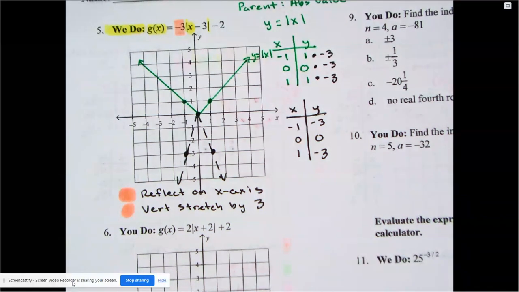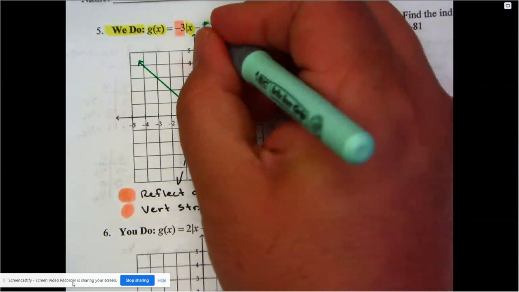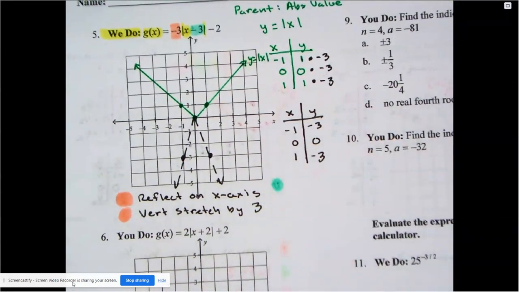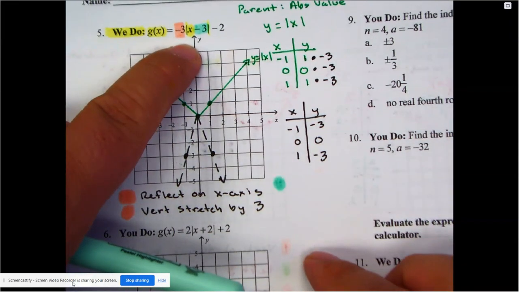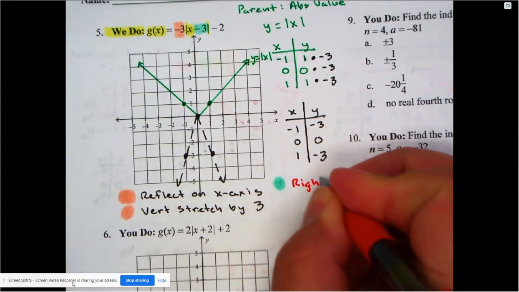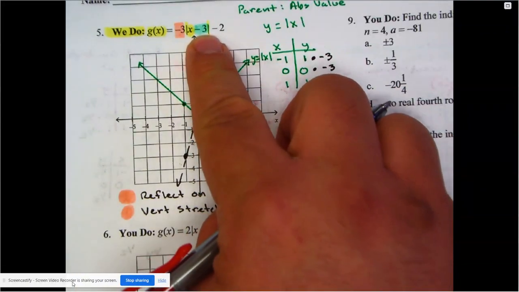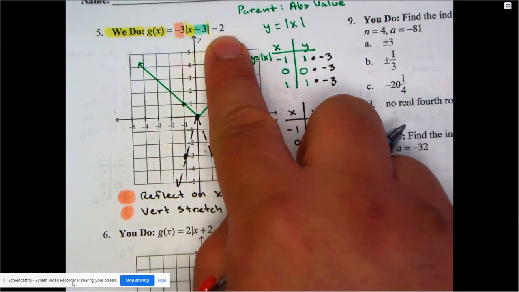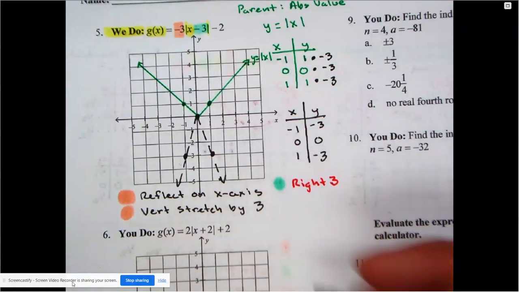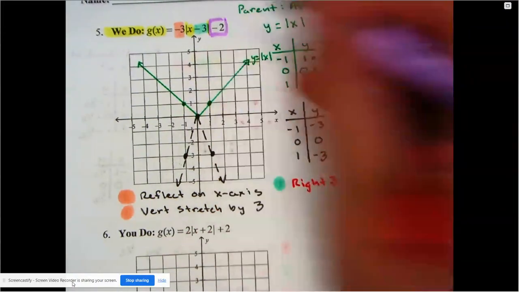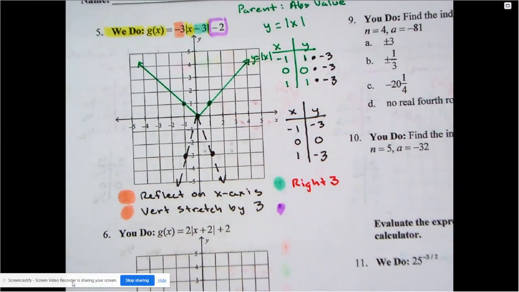So now let's see what other numbers they threw at us. I see a negative 3, and I know I'm kind of low on space here. I can make it fit here. The negative 3 is on the inside. So because it's on the inside, the negative 3 is just telling me to go right 3. Because we do the opposite, right? We do the opposite of what it says here. So I'm going to go to the right 3 spaces. And it says minus 2. So if we're going with minus 2, then that just means one thing. That negative 2 just means we're going to go down 2.